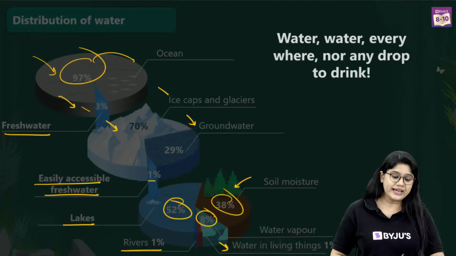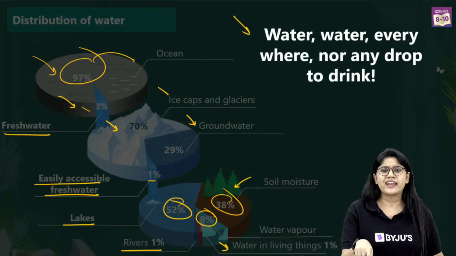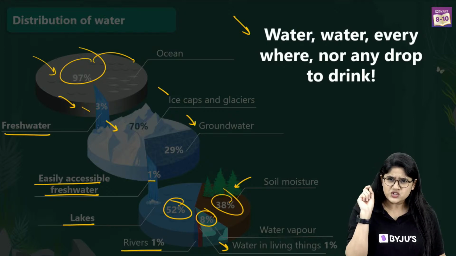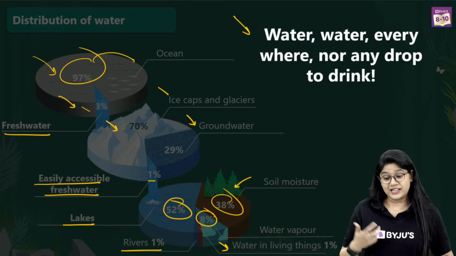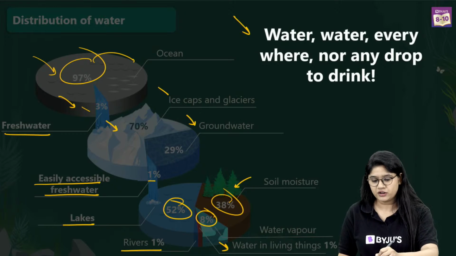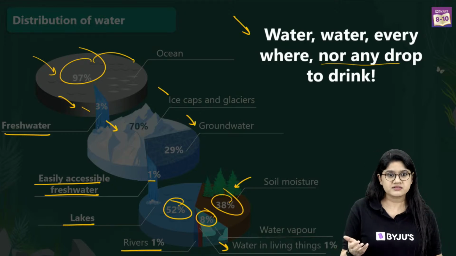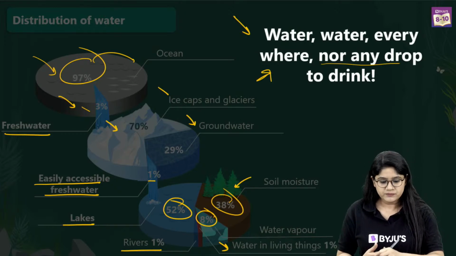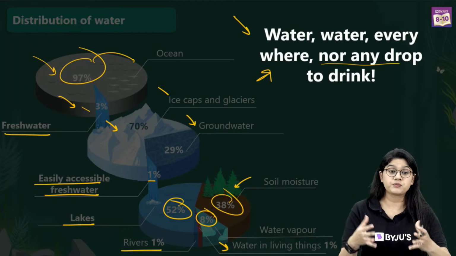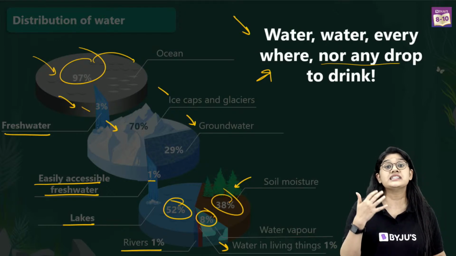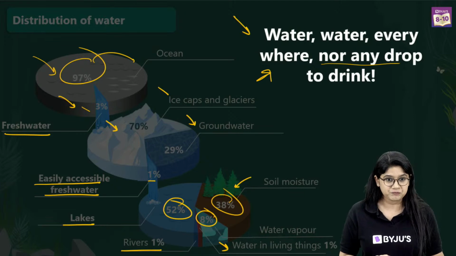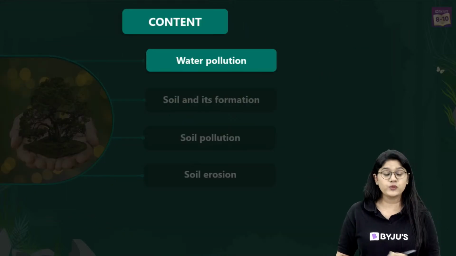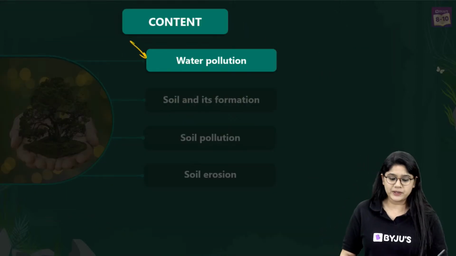Awesome. Moving ahead, let's talk about this, right? And I'm sure one of you has just written this down: water everywhere, nor any drop to drink. This is a kind of reality. Maybe in the future, if you don't preserve or conserve the water properly. Yes?